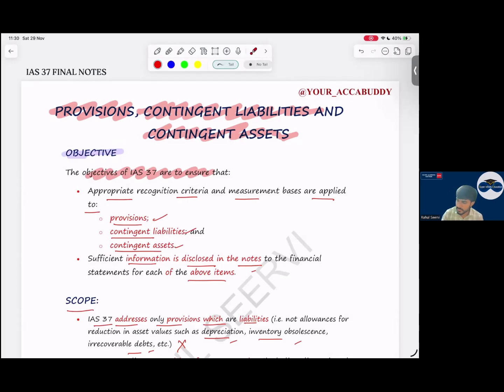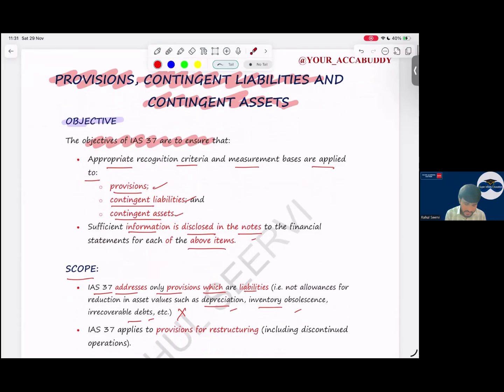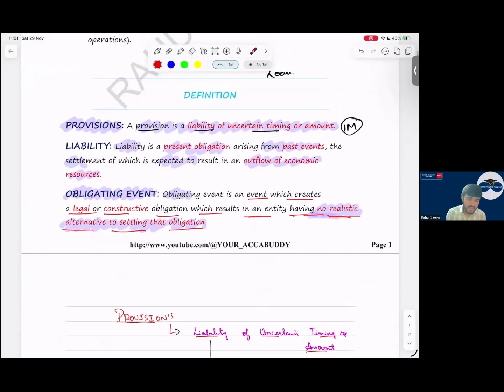So let us start with the next topic: provisions, contingent liabilities, and contingent assets. A very, very important topic. Each time we see a question. This standard will talk about provisions, contingent liabilities, and contingent assets, the accounting and disclosure part. Now let us jump into what provision means.